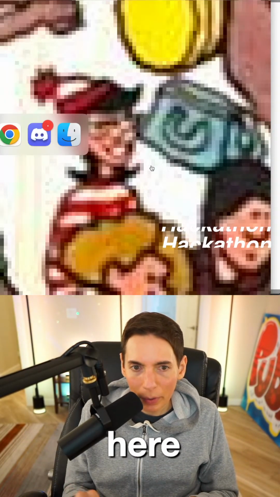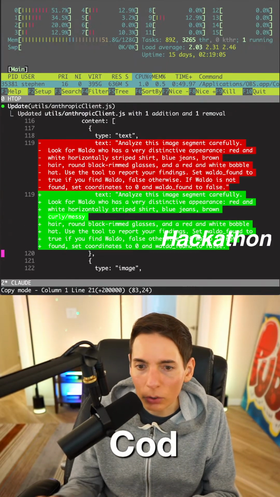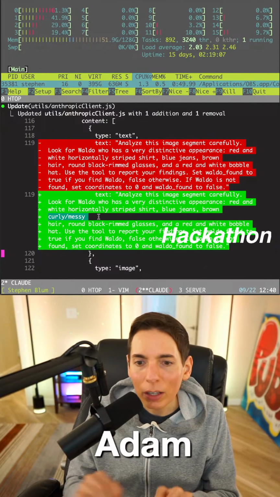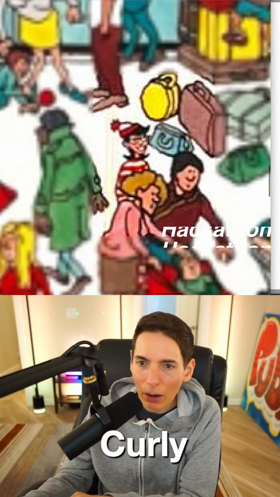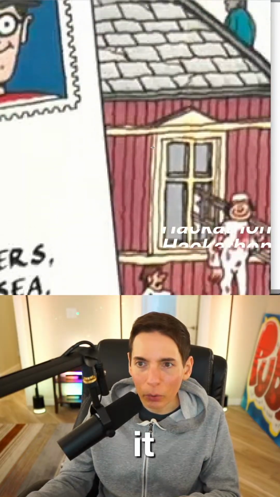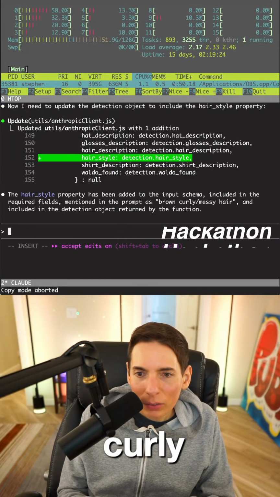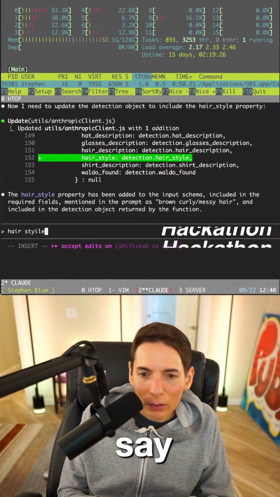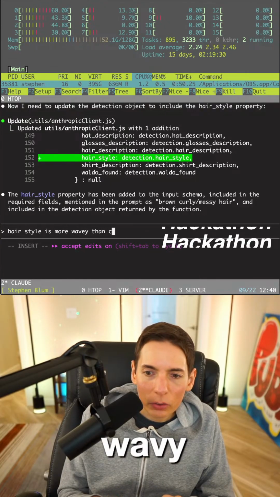All right. Let's go back to our coding agent. Hairstyle added. We added a hairstyle. But wait, did it also add? Yes. Okay, curly, messy. Is it curly though? It kind of is wavy. I would say wavy. Isn't the hairstyle more wavy? It is slightly messy. It's more wavy, but it's not curly. I wouldn't call it curly. Let's say hairstyle is more wavy than curly.